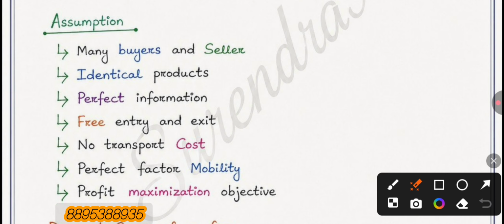Listen to me guys, among the assumptions, the most important one that we have not yet discussed is no transportation cost. That means in perfect competition, economists assume that there is no transportation cost. And perfect mobility means a factor can move to another place freely. That means if a seller wants to move their factor to another place, they should be able to move it freely. That's why this is called perfect factor mobility.